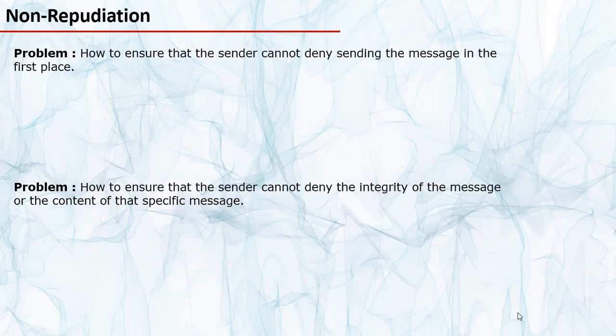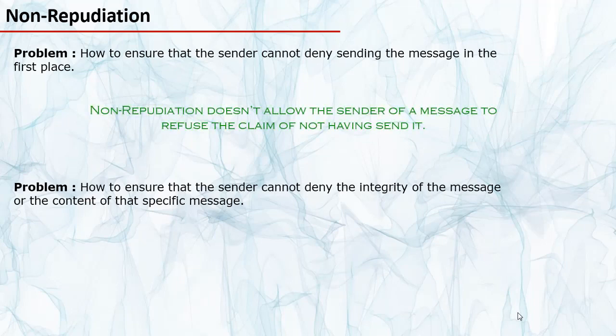Now coming back to the question again, how to ensure that the sender cannot deny sending the message in the first place? We have the answer here as we just observed from the previous discussions. Non-repudiation doesn't allow the sender of a message to refuse the claim of not having sent it. It associates the identity of the sender with the message in a way that the sender cannot deny the origin of the data. So non-repudiation helps to ensure that the sender cannot deny sending the message in the first place.